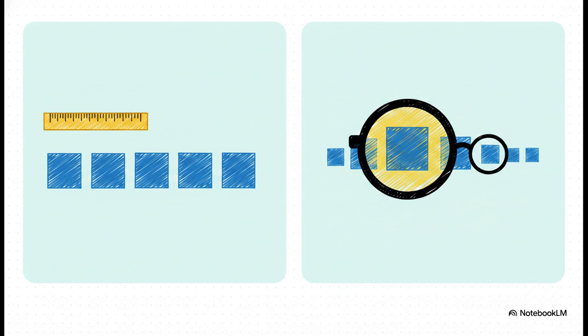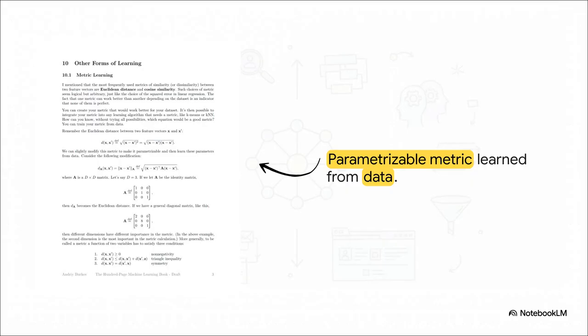Instead of forcing a one-size-fits-all ruler, the machine actually trains its metric from the data itself. It's kind of like putting on a pair of data glasses that instantly magnify the most important features and shrink down all the irrelevant ones. And this brilliantly illustrates the actual math behind that custom metric. We can see how the standard distance is modified using a parameterizable matrix called A. By using a general diagonal matrix, different dimensions actually get different weights. So maybe dimension 2 is the most important one, right? Boom, it gets a higher value.